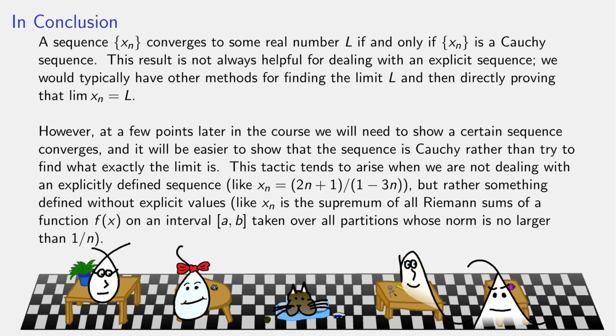Point being, the sequence might be very abstractly defined, and then having a specific limit and trying to show it goes to this number, 0.872, is not going to be practical. However, if we can show it's a Cauchy sequence, because then we can compare one abstractly defined thing against another abstractly defined thing, remember we're comparing terms of the sequence to each other, that might actually be easier sometimes if you don't have an explicit formula or explicit numbers to work with. Yeah, which might sound frustrating, especially if you're a bit of an intuitionist and you want this sort of stuff to make sense and you want it to have something that has nice mental meaning to you. But hey, we're going to do it anyway, sorry.